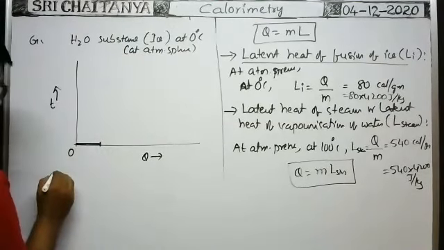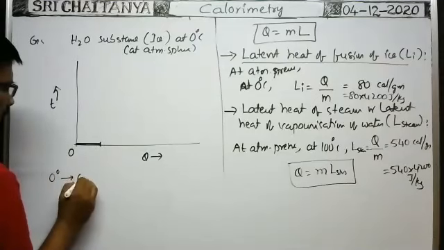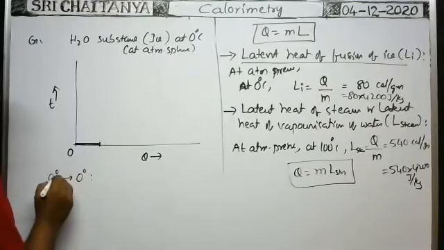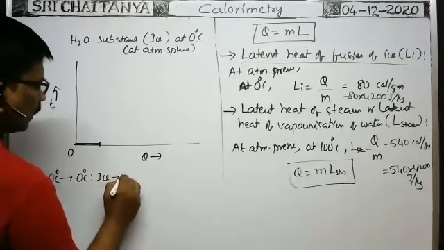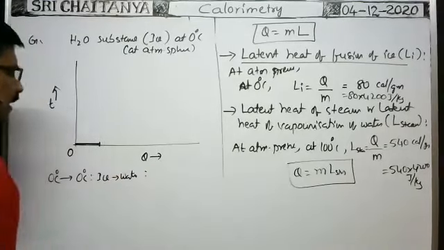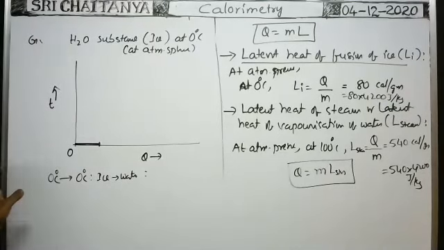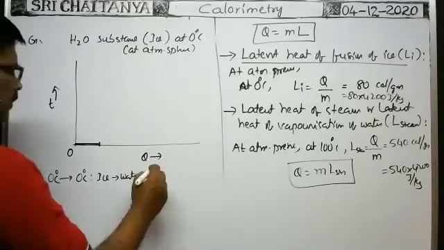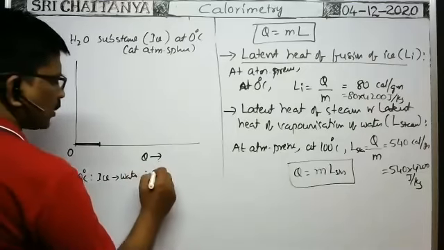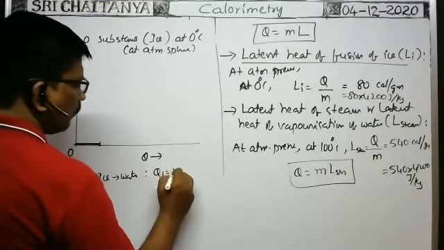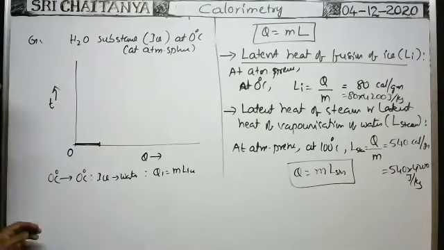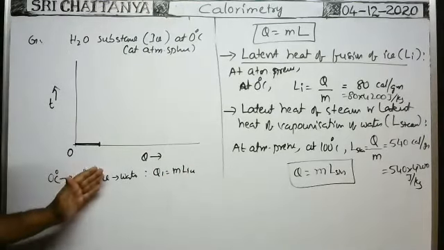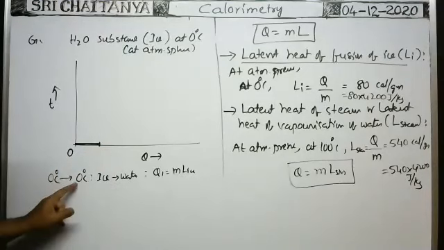That means ice converts into water at the same temperature. What is the heat energy required for this purpose? Only the state changes, so the heat energy required Q1 is equal to mass of ice into latent heat of ice. This is the amount of heat energy required to change the ice into water at the same 0 degrees centigrade.